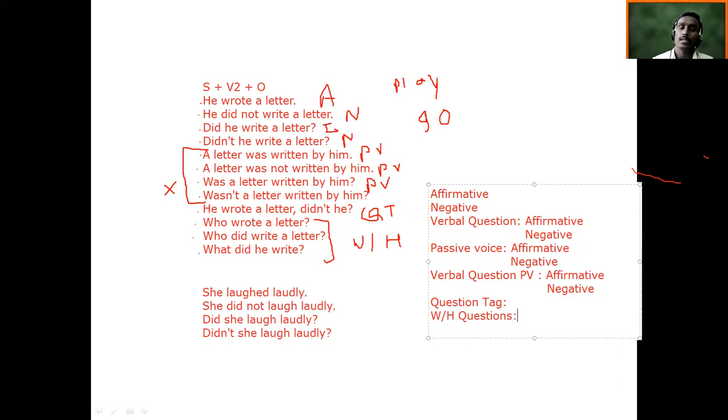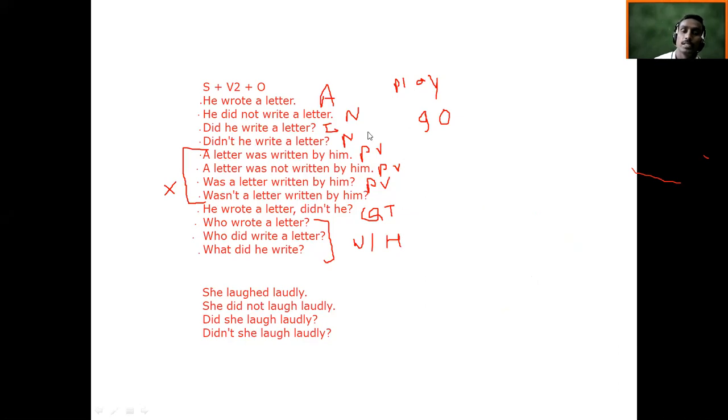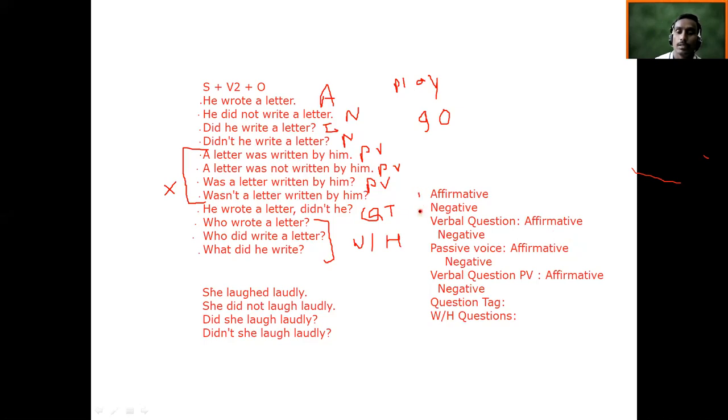So this way you practice, and I'm sure that you will be in a position to use grammar. You will be able to make a variety of sentences. That is going to help you a lot. So just note down this format. First affirmative, negative sentence, then verbal questions, questions affirmative and questions negative. Then you make passive: passive affirmative, passive negative, questions into passive voice, affirmative questions, negative questions, question tag,